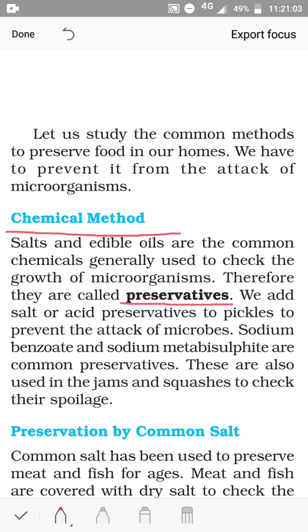We add salt or acid preservatives to pickles to prevent the attack of microbes. Sodium benzoate and sodium metabisulfite are common preservatives. These are also used in the jams and squashes to check the spoilage.